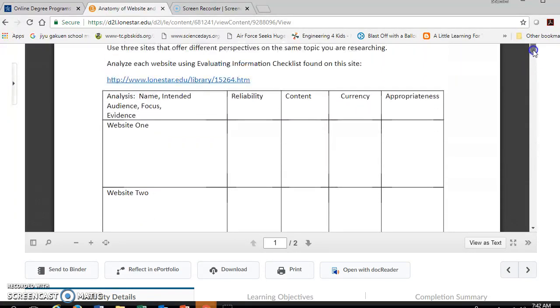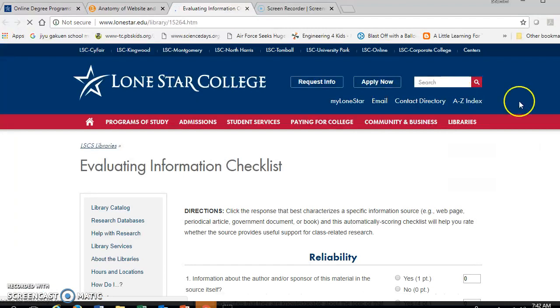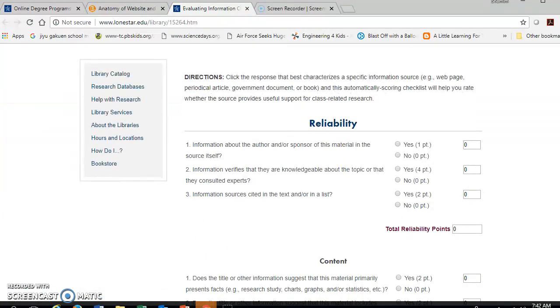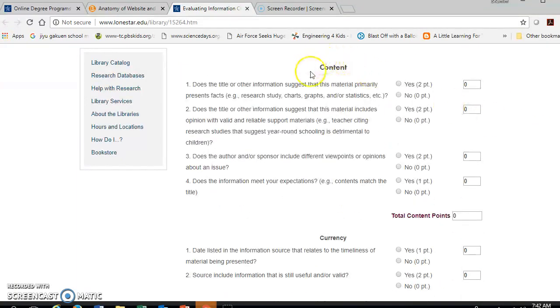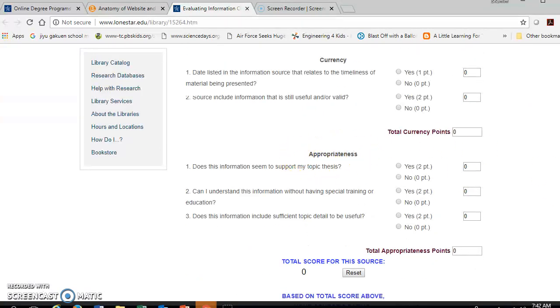1, 2, 3. Okay, then you're going to use this library link here. This was a program developed by one of our very own reference librarians, Monica Norum, and it was designed so that you can look at specific information in the areas of reliability, content, the material, currency, the date, and appropriateness or relevancy.